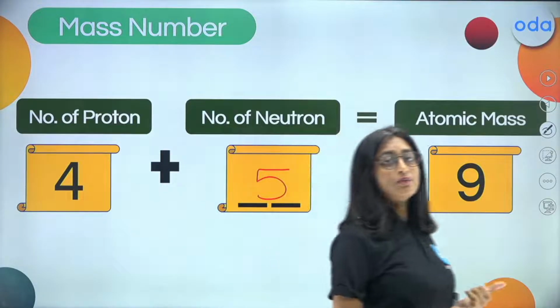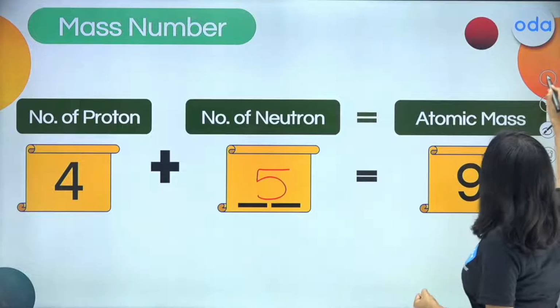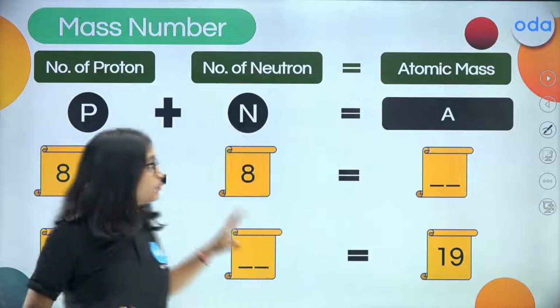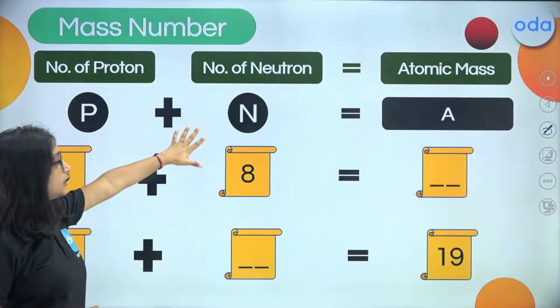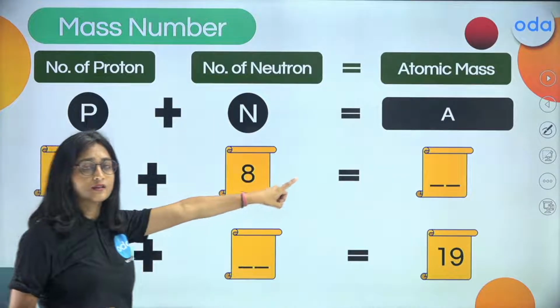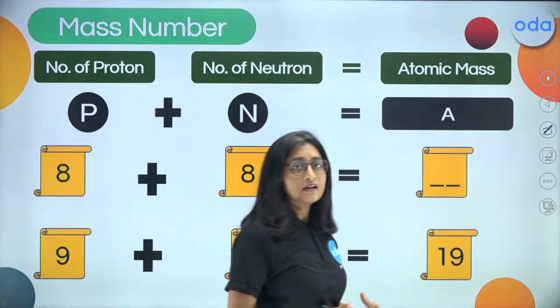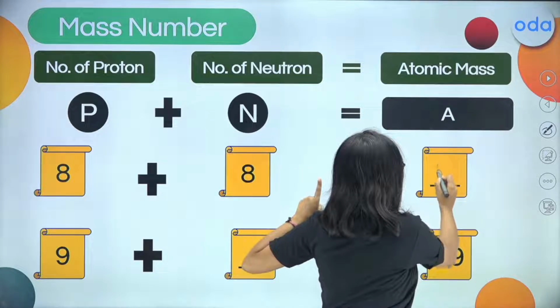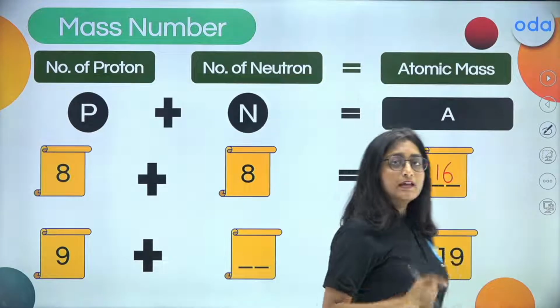You can find out the number of neutrons, or in case you have this kind of situation where you are given the protons and the neutrons, you have to find out the mass number. In that case also you can find it out just by adding both of them. And here we have 8 and 8, which gives 16.